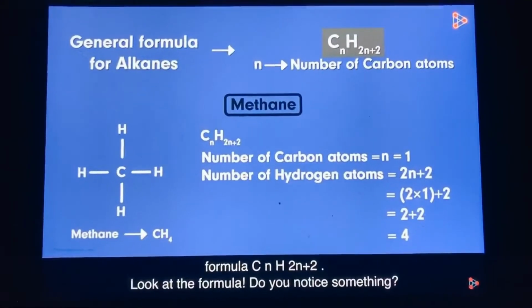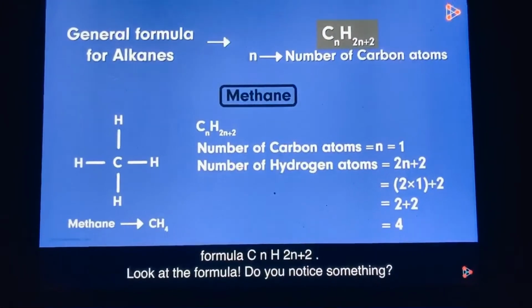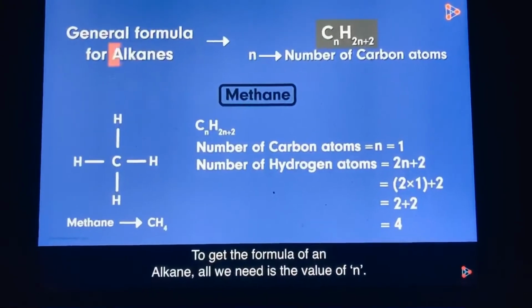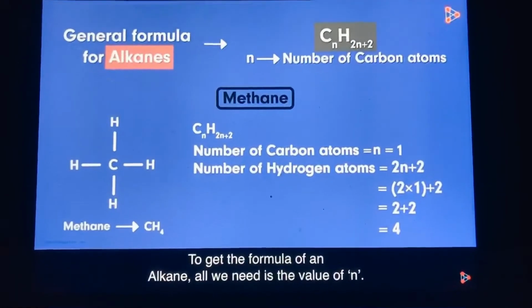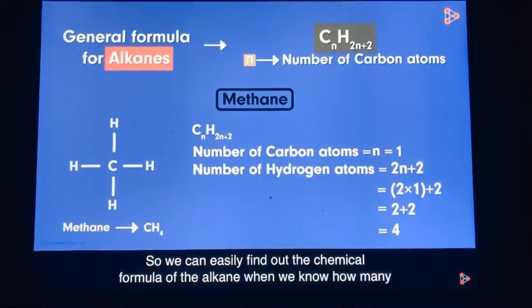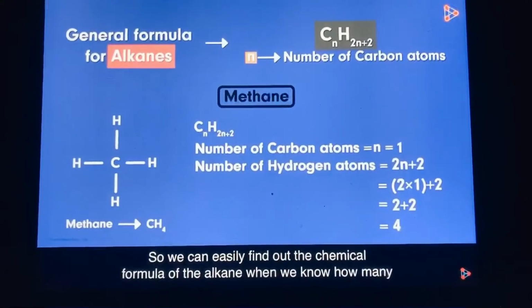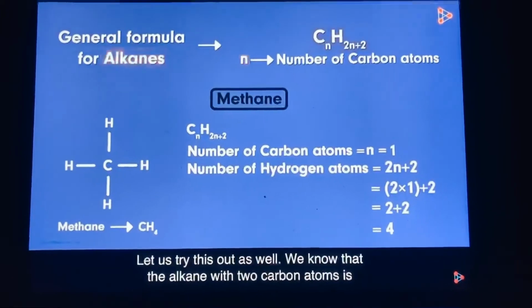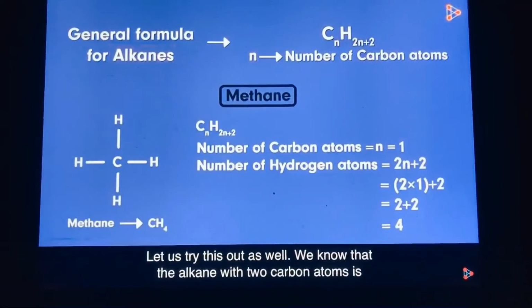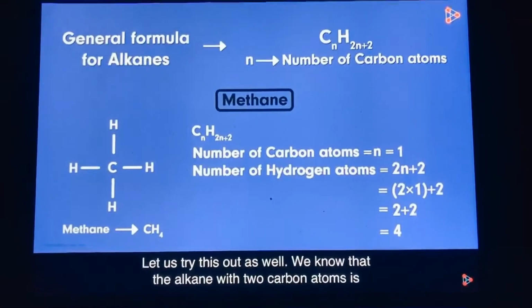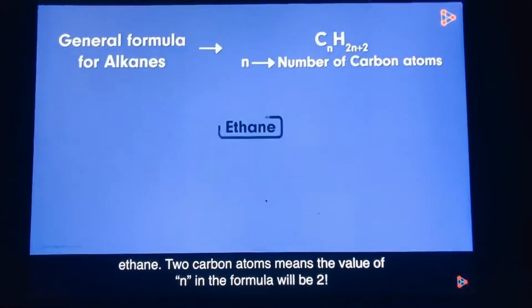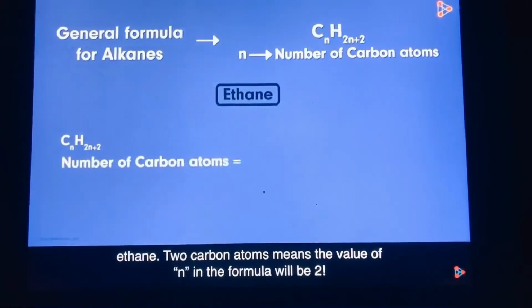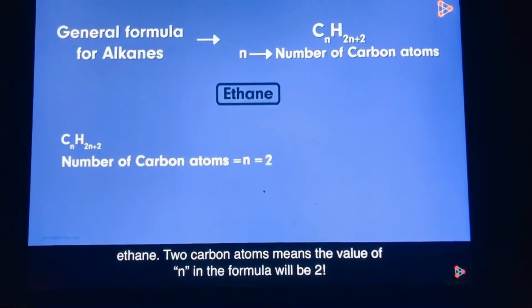Now look at the formula. Do you notice something? To get the formula of an alkane, all we need is the value of n. So we can easily find out the chemical formula of the alkane when we know how many carbon atoms make up the chain. Let's try this out as well. We know that the alkane with 2 carbon atoms is ethane. 2 carbon atoms means the value of n in the formula will be 2.